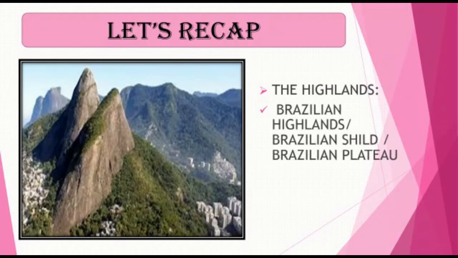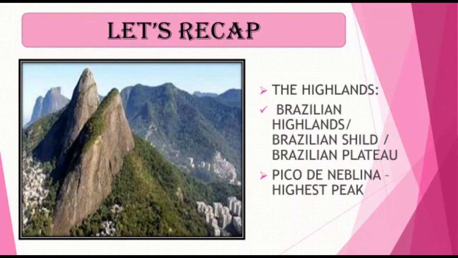Brazilian and the Guiana highland together form part of the South American continent. Students, please remember the highest peak of Brazil, Pico de Neblina. The height is around 3014 meters and it lies on the border between Brazil and Venezuela.